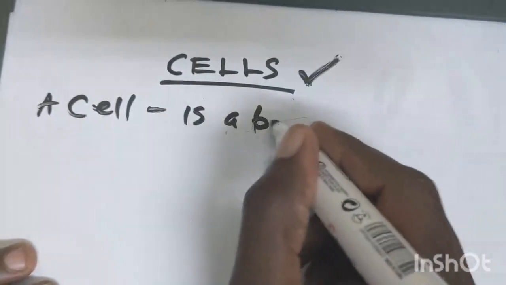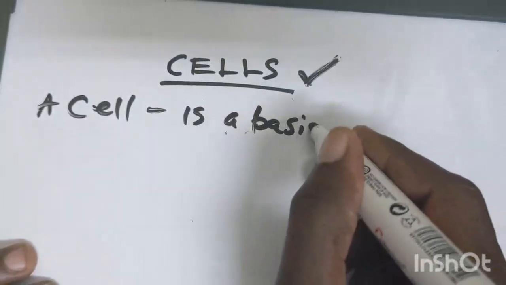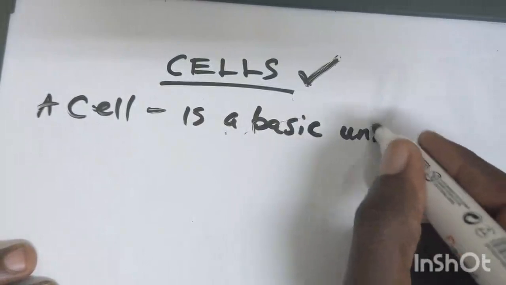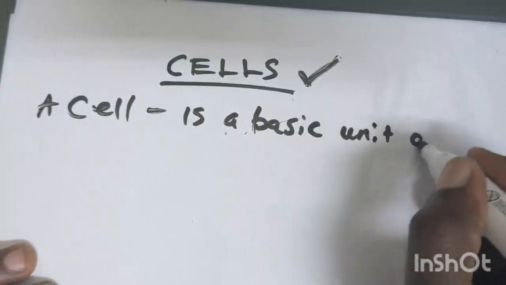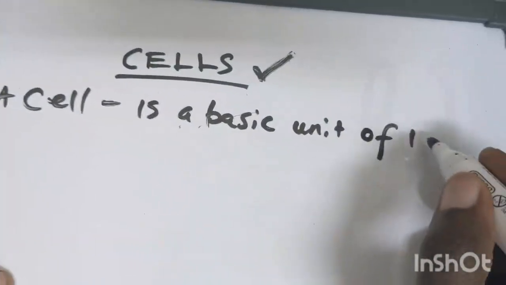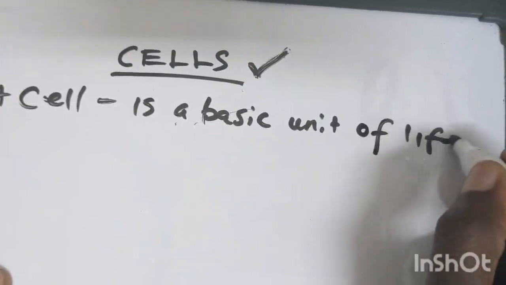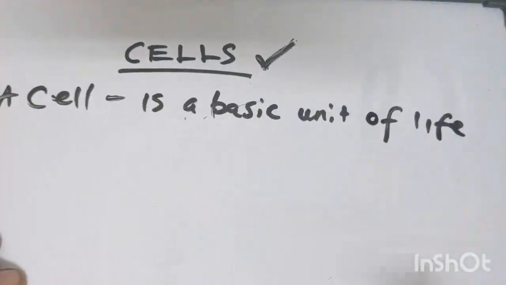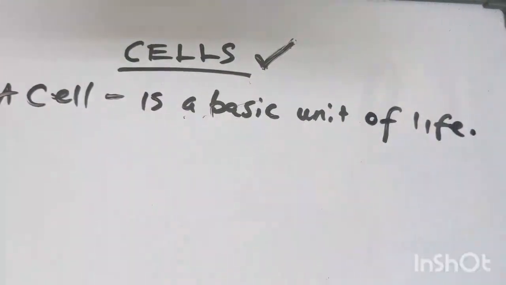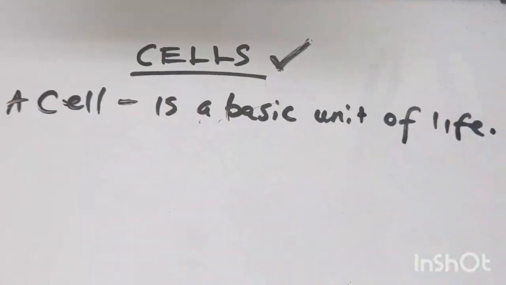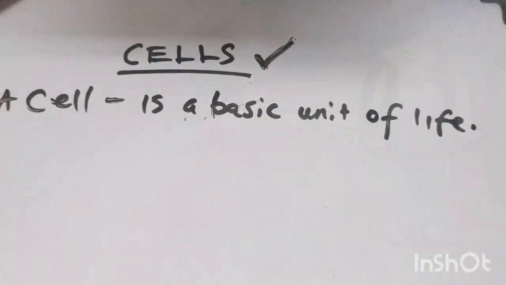What does it mean? Without this, there cannot be life. Without a cell, life cannot be there. So for life to exist, you need a cell.